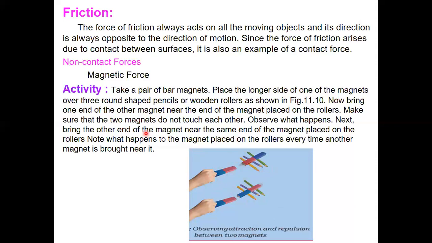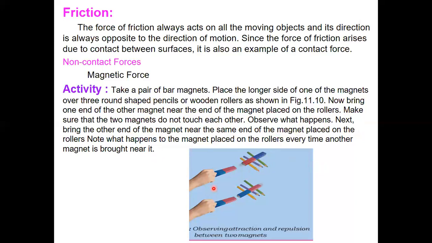Now bring one end of the other magnet near the end of the magnet placed on the rollers. Make sure that the two magnets do not touch each other. Observe what happens now. Next, bring the other end of the magnet near the same end of the magnet placed on the rollers. Note what happens to the magnet placed on the rollers every time another magnet is brought near it.